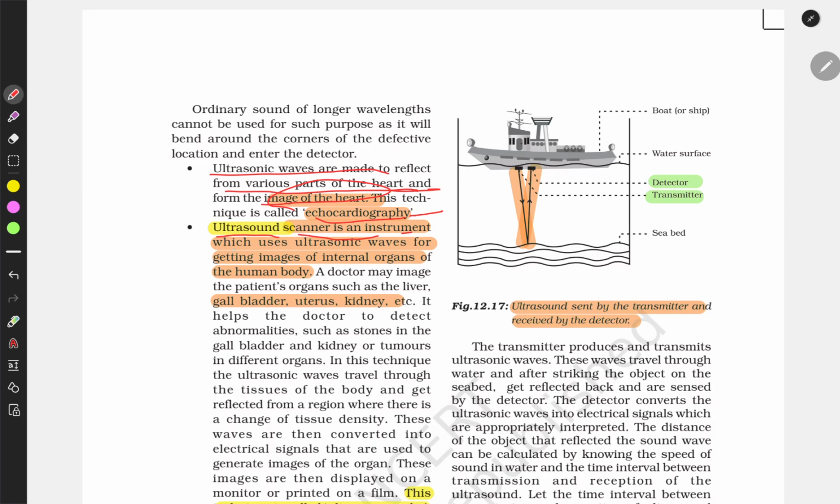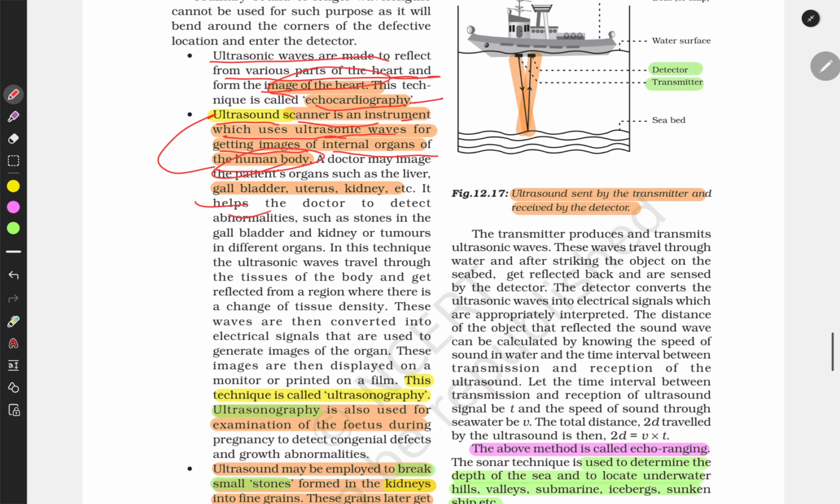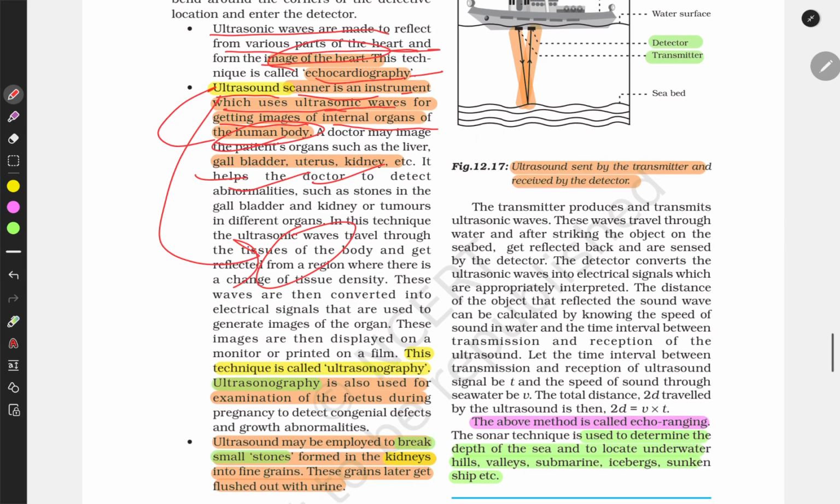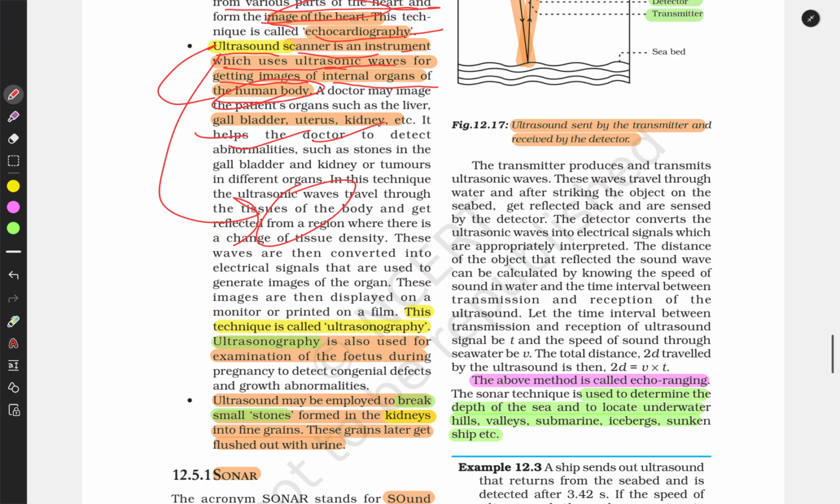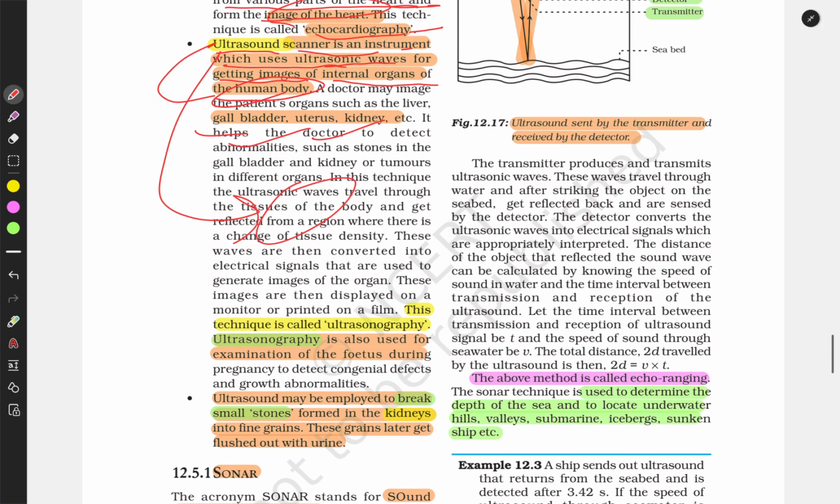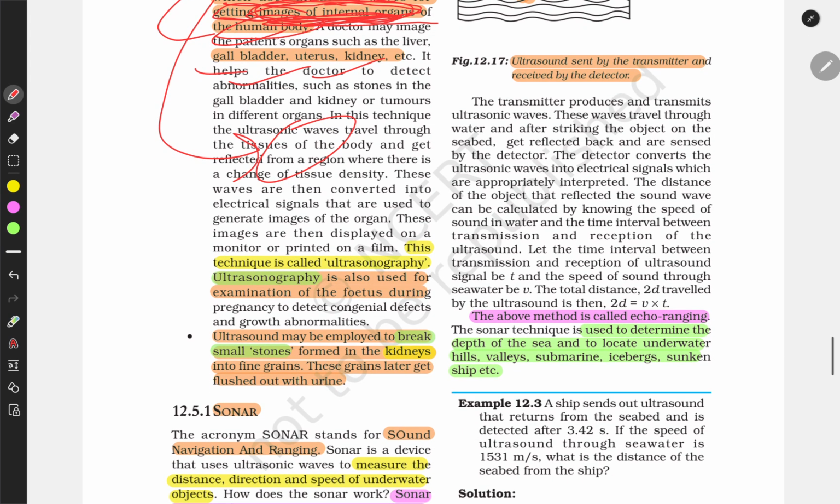An ultrasound scanner is an instrument which uses ultrasonic waves for getting images of the internal organs of the body. This is called ultrasonography. Like gallbladder, kidney, we do ultrasound. Pregnant women also do ultrasound, and patients having stomach aches and stomach disease also do ultrasound to get a clear image of internal organs. This technique is called ultrasonography.